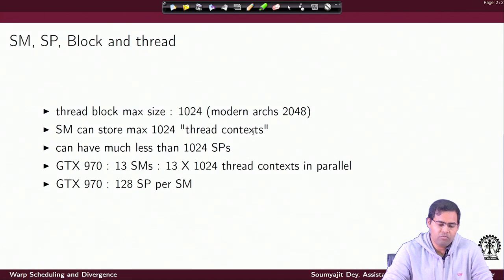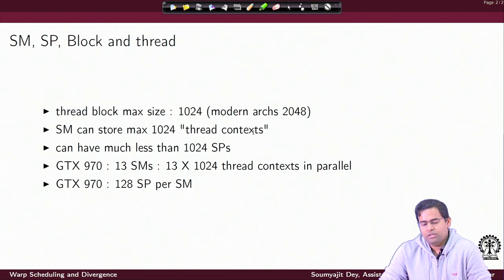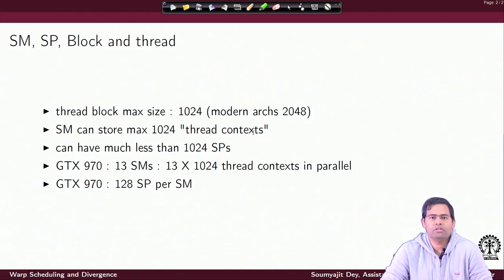It has only 128 SPs per SM, but every SM can store this many thread contexts in parallel, and accordingly it can schedule the execution of this maximum 1024 threads per block inside the SMs by suitably choosing the threads inside the block and packing them together for execution on the SPs. That is where the scheduler unit inside the SM comes into play.